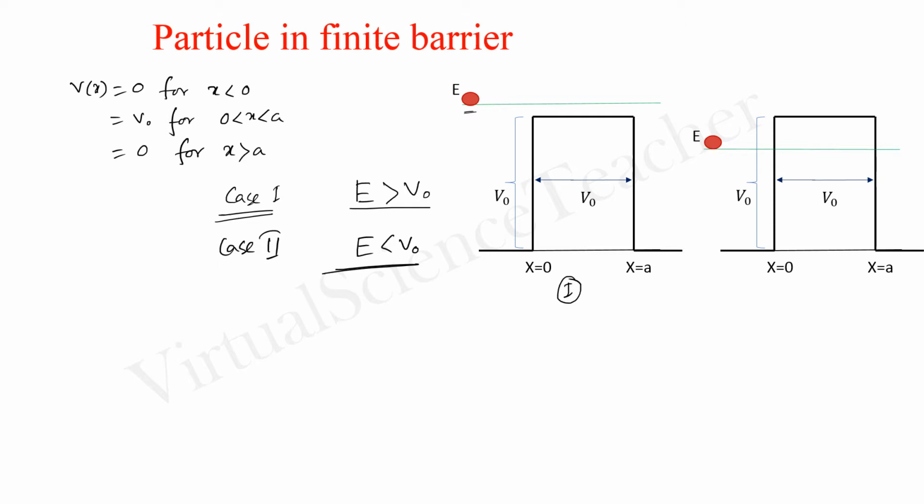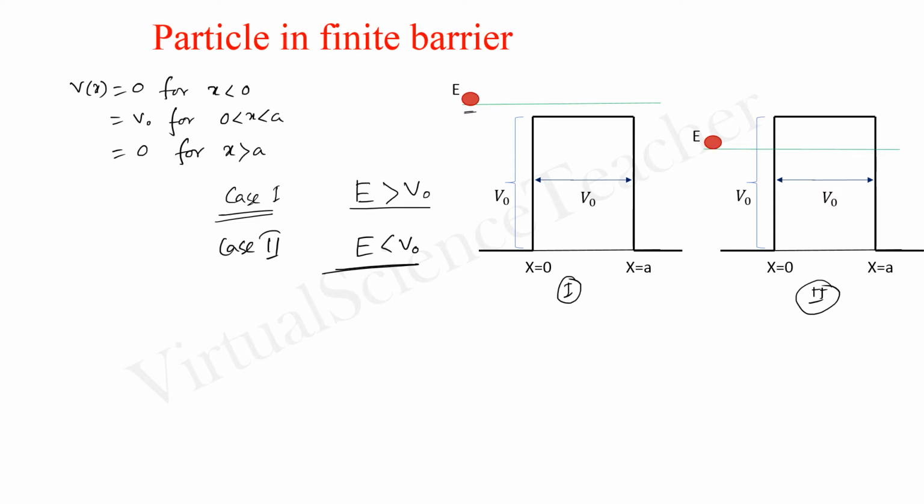So what happens for both cases? As we can see from the first case, as the energy is greater than the potential barrier, we can easily consider that the particle can overcome the barrier. That means it can go from x less than 0 to x greater than a. But what happens for case 2?